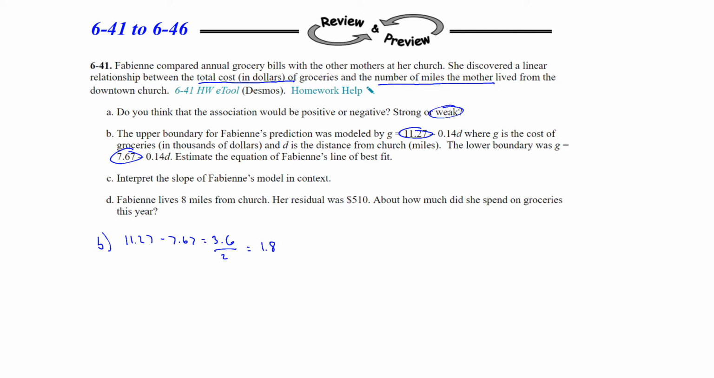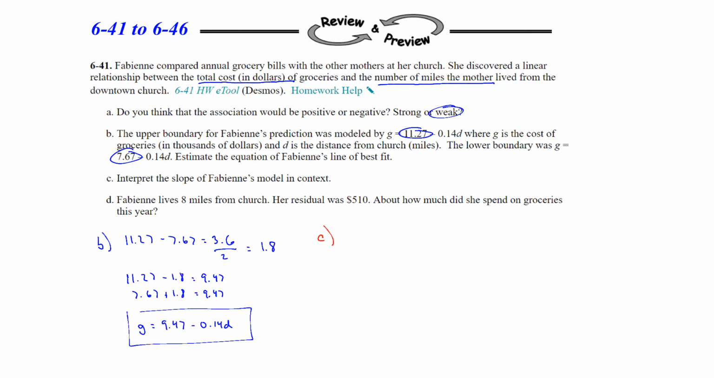So we need to then take, whether you take 11.27 and subtract the 1.8, or you can take the 7.67 and add the 1.8, we should get a value of 9.47. So therefore our equation would be G is equal to, now your y-intercept would be 9.47. That was in between the two upper and lower bounds. And then your slope is still going to stay the same, though, negative 0.14 D, which represents the distance from the church. So that would be your estimate of the line of best fit.